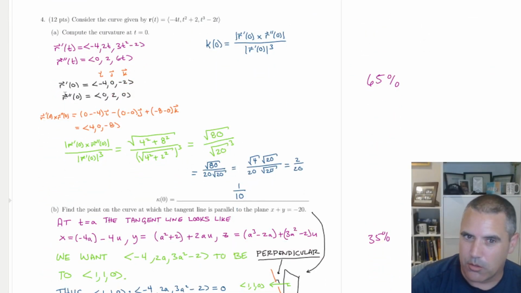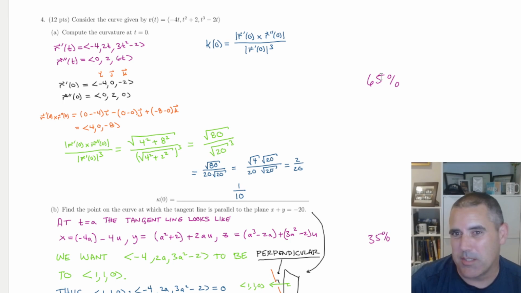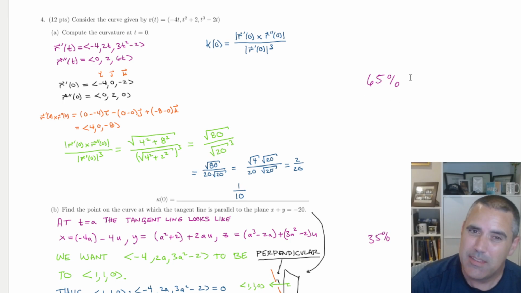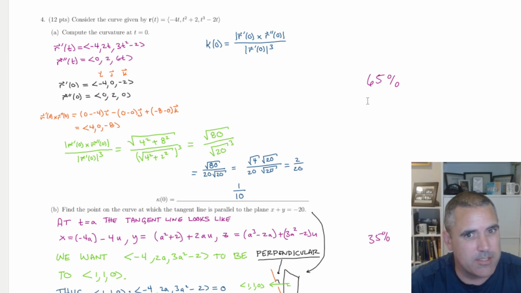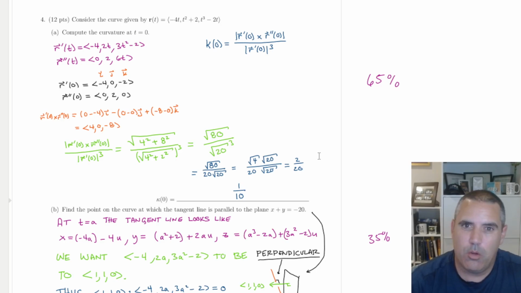A lot of people got the curvature right, which is great, but the surprise is it wasn't more. There are some people that didn't write anything or didn't know a formula, so that's a preparation thing. That has nothing to do with your math skills. So some people that are messaging me and they say, I'm just deficient in math. You got to show me. There are things you can control. We want to control those things. Know the homework well. Don't leave anything blank. Check what you can check and prepare.